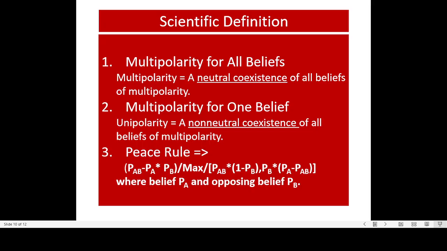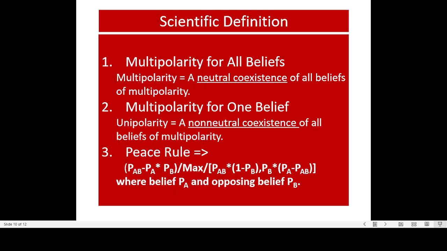There are three key points for scientific definition of multipolarity. First, define what is multipolarity for all beliefs. That is, multipolarity equals a neutral coexistence of all beliefs of the concept of multipolarity.